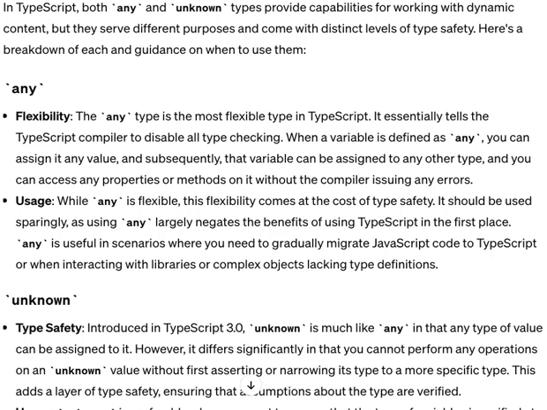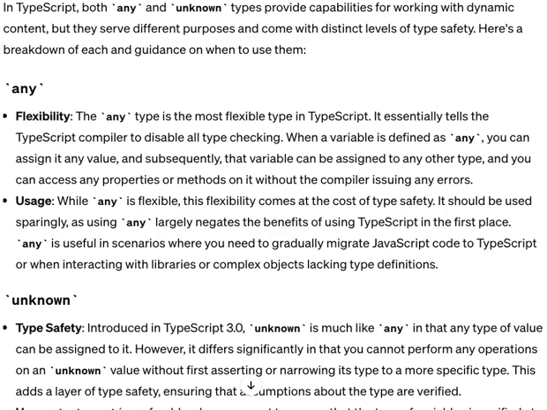What is the difference between any and unknown in TypeScript? First, let's have a look at any. Any provides you a lot of flexibility. When you define a variable with type any, it basically says do not check type on that variable.